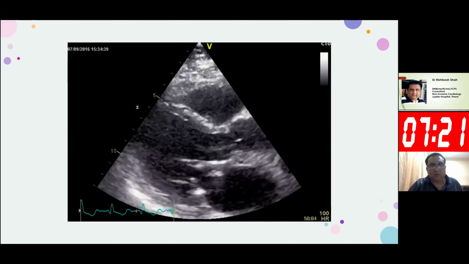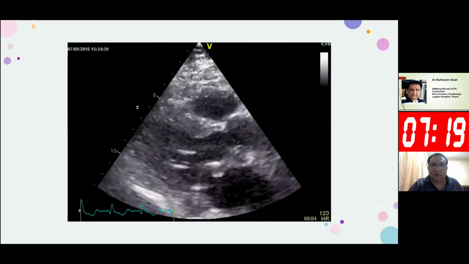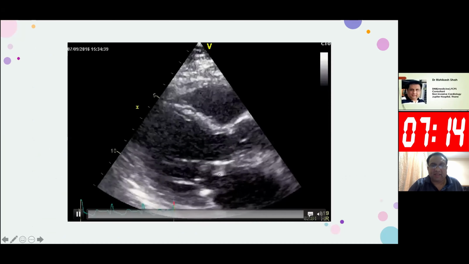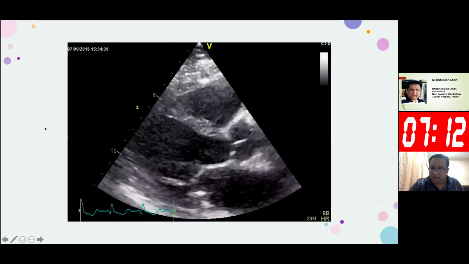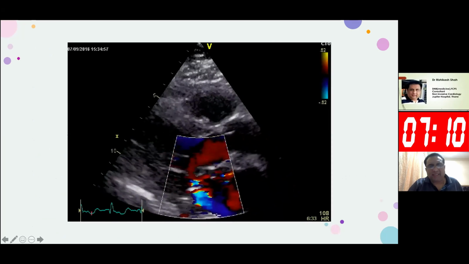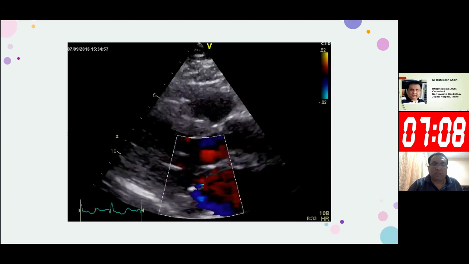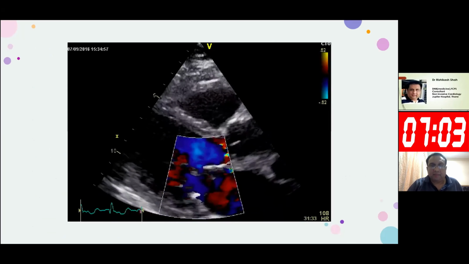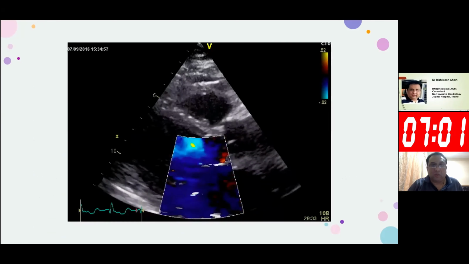His LV function looks normal. This is the parasternal long axis view. And you could see that on the AML, there is some mass-like structure. Color flow interrogation of this showed that there is an MR which is posterior directed. The MR is adducting the PML. The cause of MR still was quite unknown.